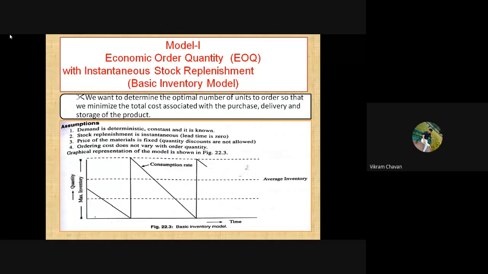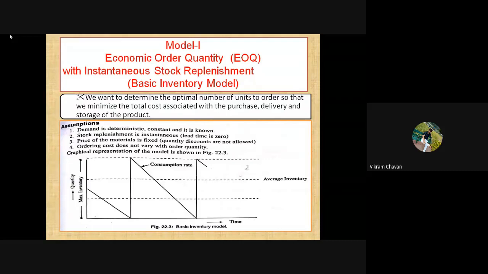All the models in inventory control systems try to find the economic order quantity and reduce the cost associated with these inventories.